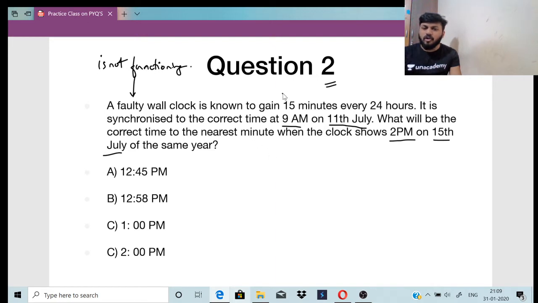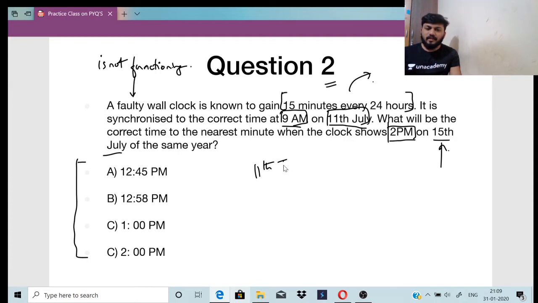A faulty wall clock gains 15 minutes every 24 hours. So it is set at a time of 9 a.m. on 11th July. So what will be its time when it shows 2 p.m. on 15th July, right? So tell me the answer for this. It is easy. तो पहले 11th July है ना, और बाद में 15th July है, right? So it can easily find out, 15 minutes every 24 hours. तो इसमें से कितना होगा?